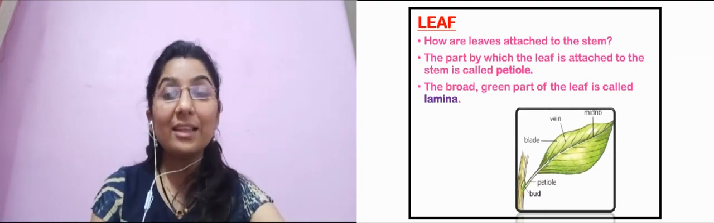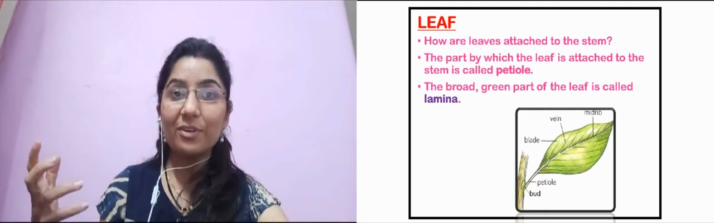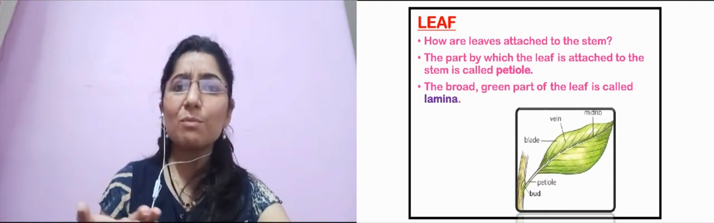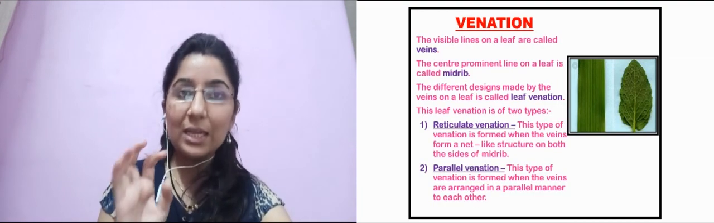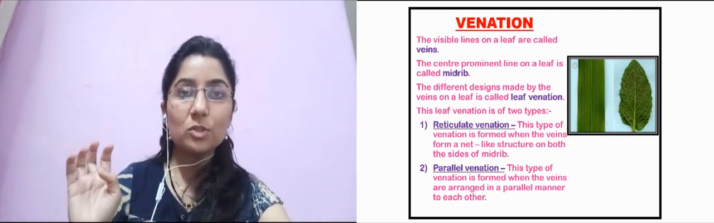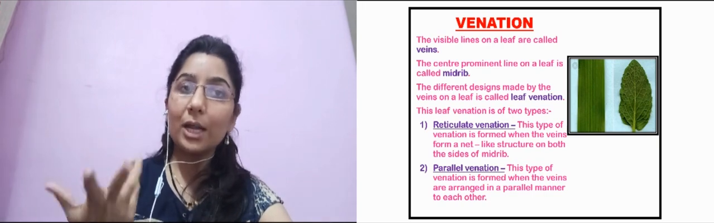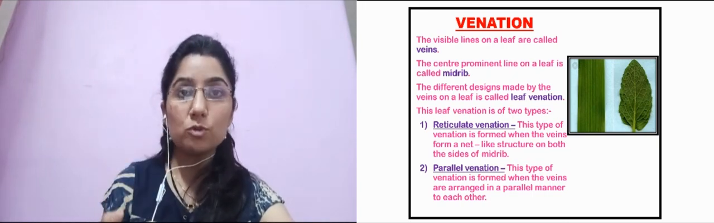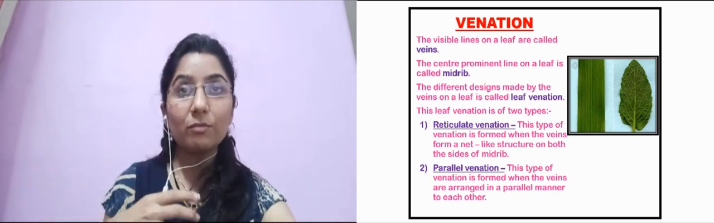Okay, then the next part is the leaf. You have seen many kinds of leaves, and mostly they are green in color, of all the plants. So if you observe the leaf, you can see various parts of the leaf also. Even a small leaf will have so many parts.